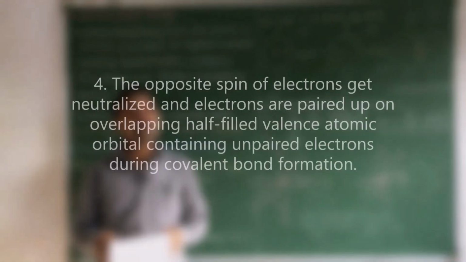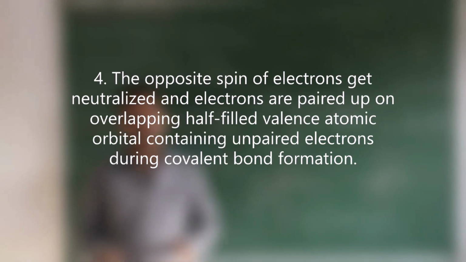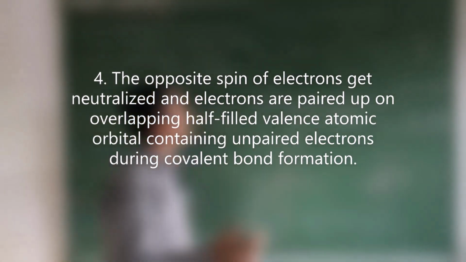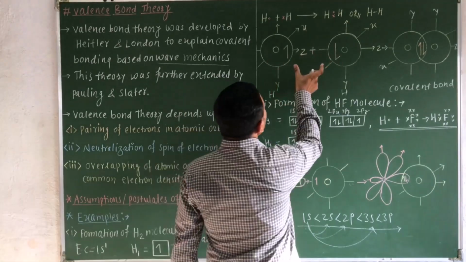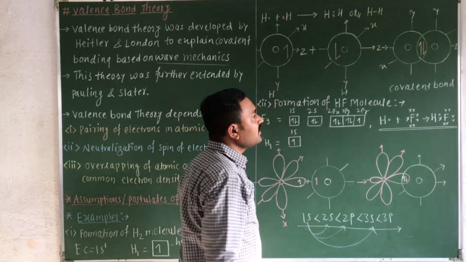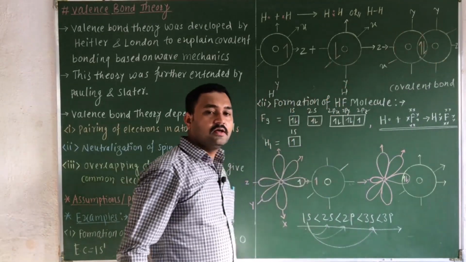Now let us consider the fourth postulate. The opposite spins of electrons get neutralized, and the electrons are paired up on overlapping of the half-filled valence atomic orbitals containing unpaired electrons during covalent bond formation. Here again it is very simple. Overlapping valence atomic orbitals have the opposite spin, the spin is already neutralized, hence they can overlap with each other and form the covalent bond.